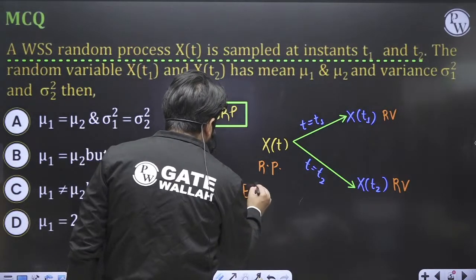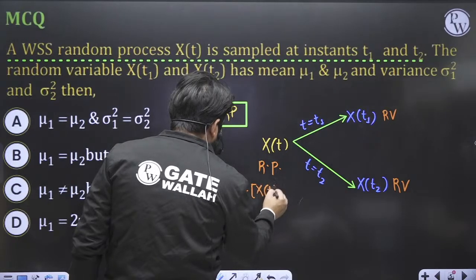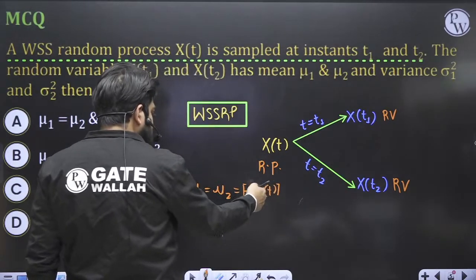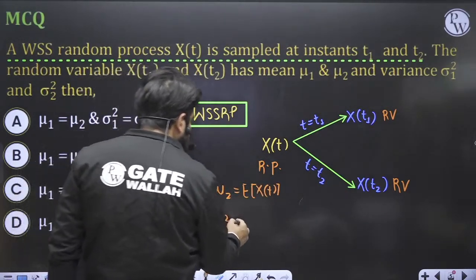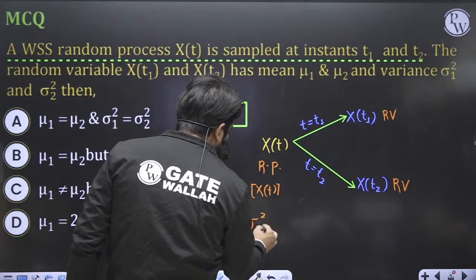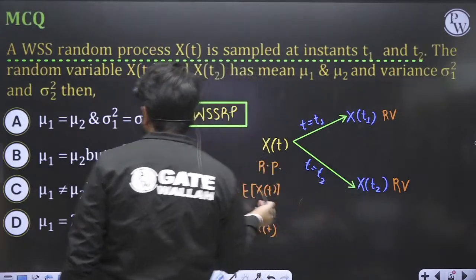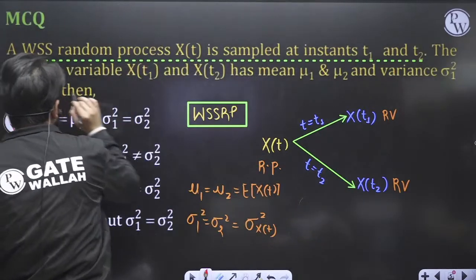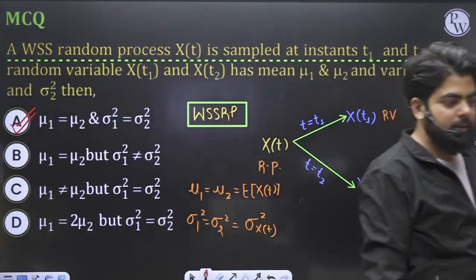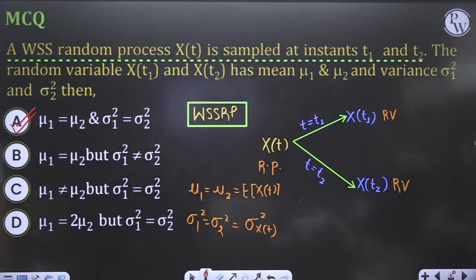You can simply write this as expectation of x of t. The random process mean will always be equal to the means of the random variables. In that case also, the variance of the random process will always be equal to the variance of the random variables. So in this case, option A has to be correct.